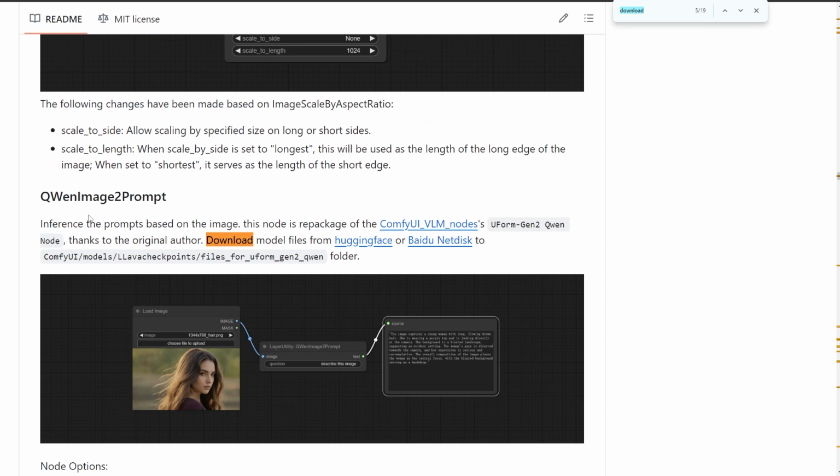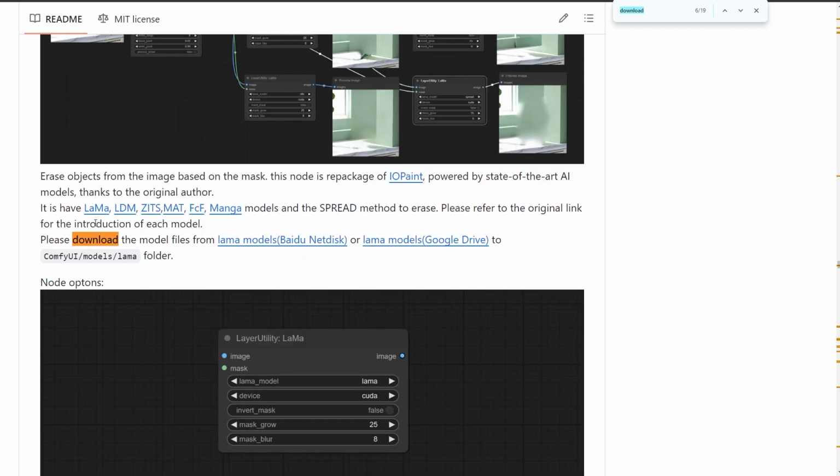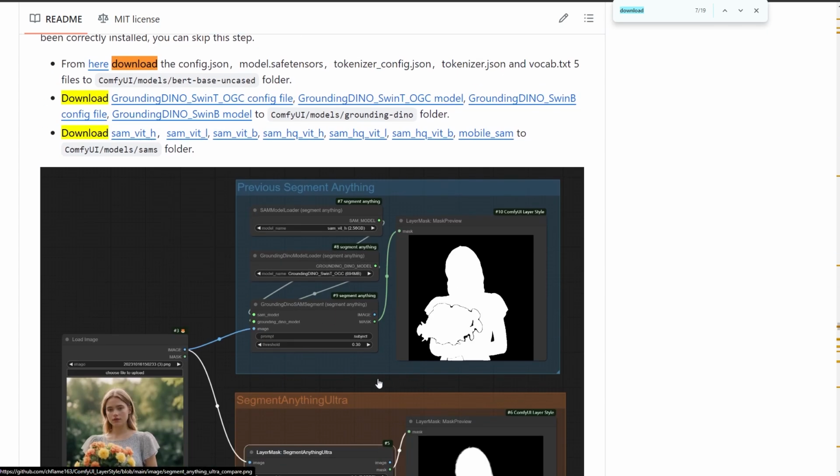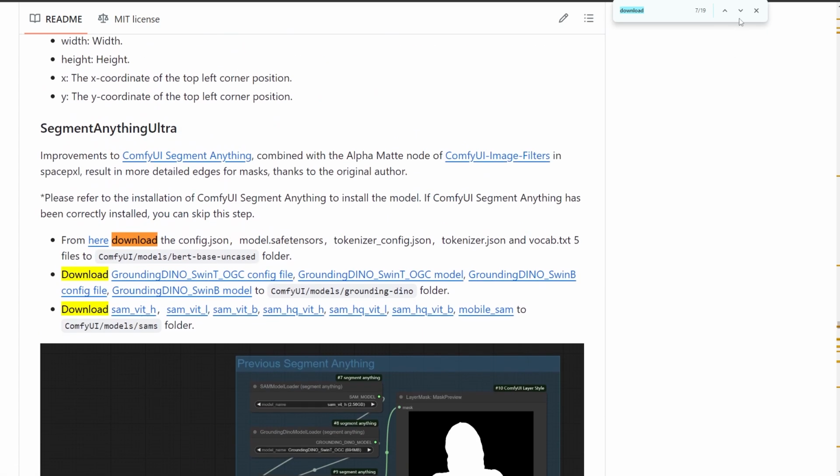And for more information, you can find them here. Some of them will be downloaded automatically, but some of them should be downloaded manually. If you check the description, you can understand. So please pay attention to extra models that you need for running some nodes.